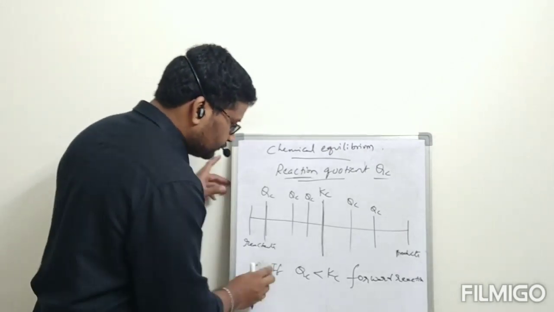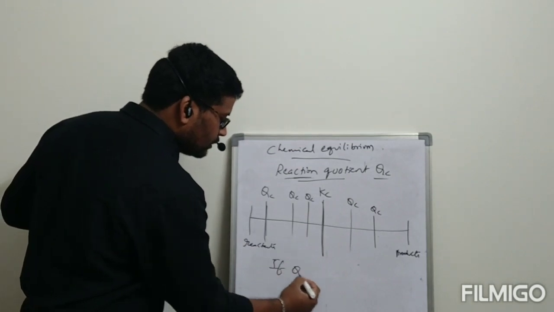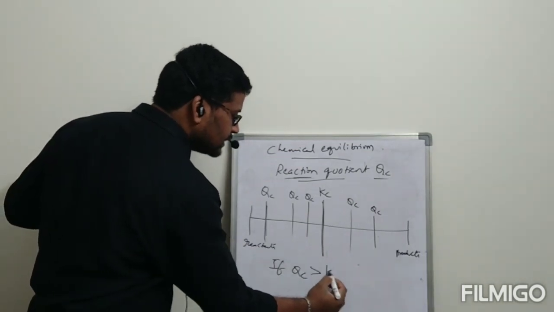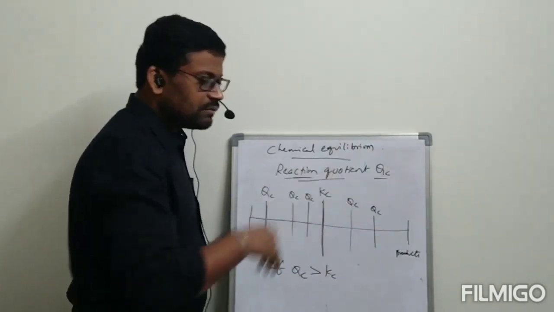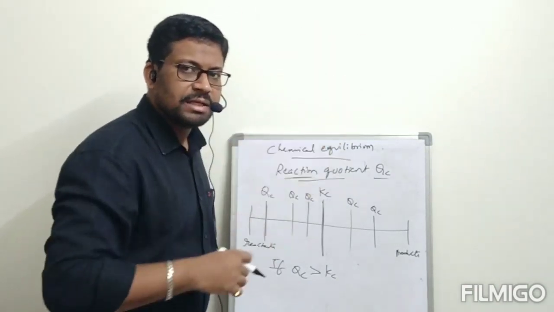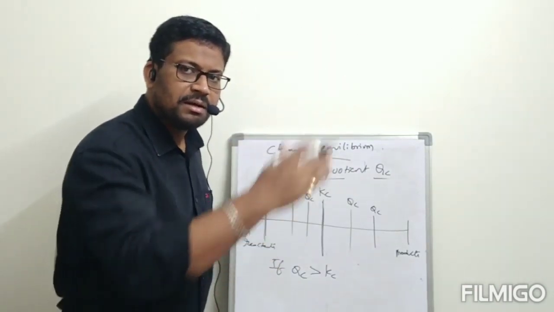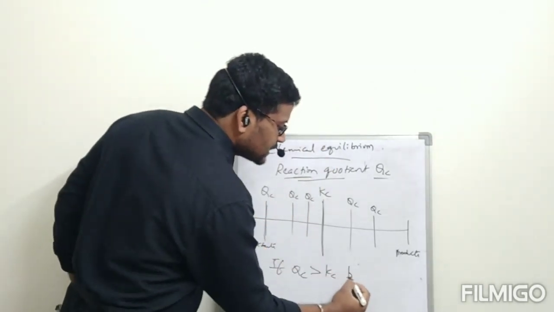Next, if Qc is greater than Kc, it means the products' concentration is more compared to the reactants' concentration. It has already attained equilibrium and crossed that equilibrium also. Then what should happen? Again, the equilibrium will shift towards the left side. That means the backward reaction must happen.